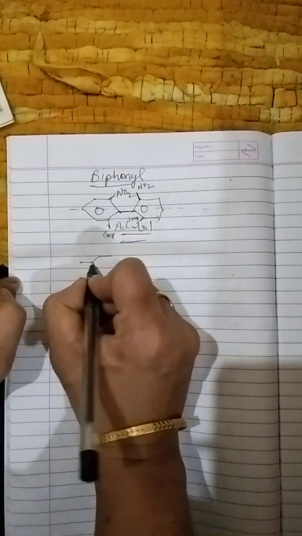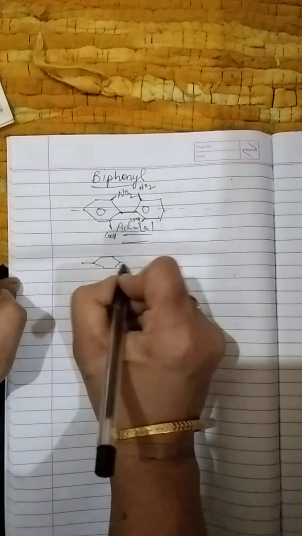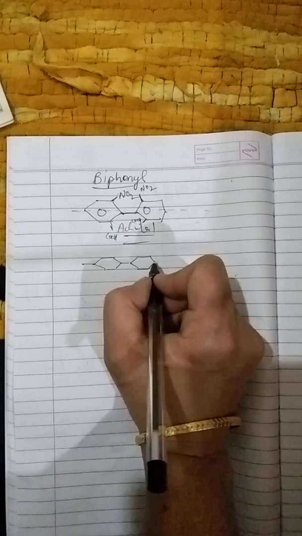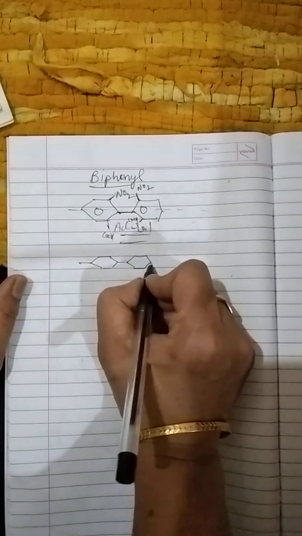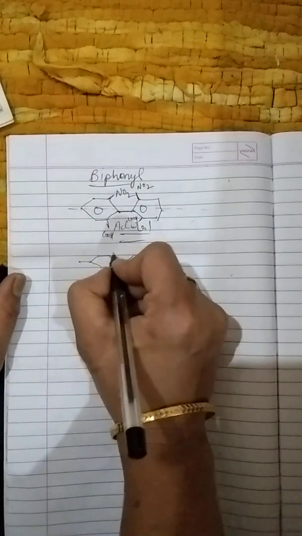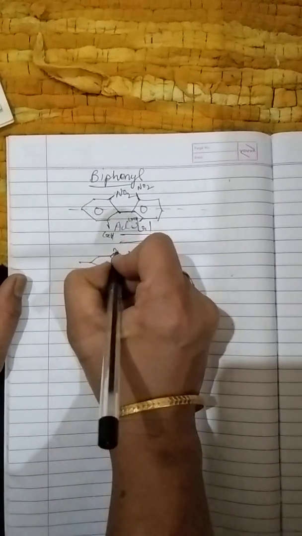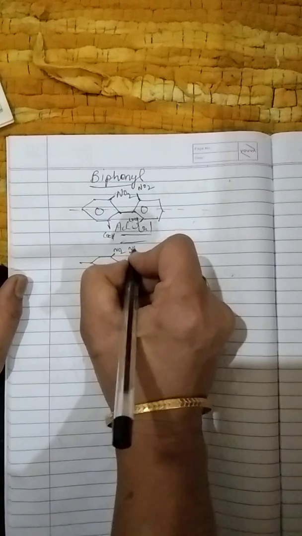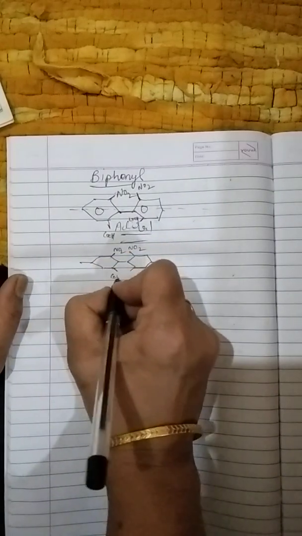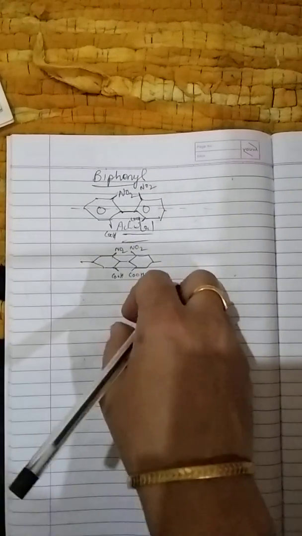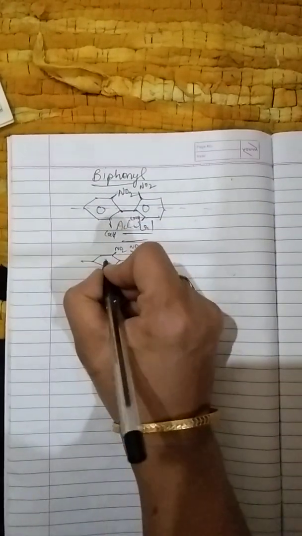If this is the structure of biphenyl, then in these positions we'll put the heavy groups: here NO2, here also NO2, here COOH, here also COOH. These heavy groups will be put at the ortho position.